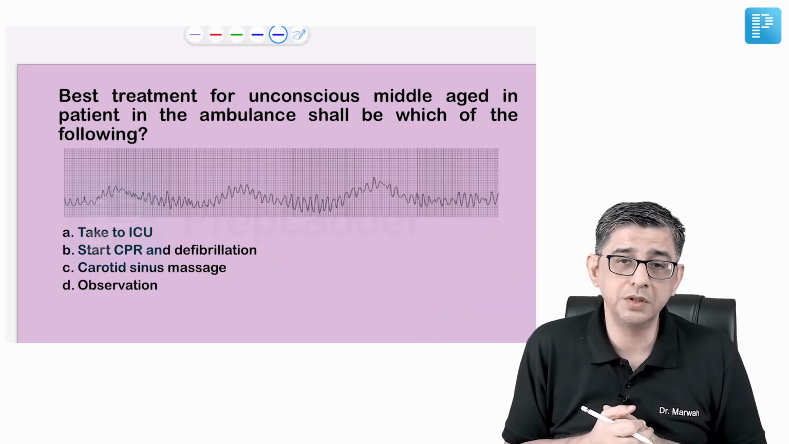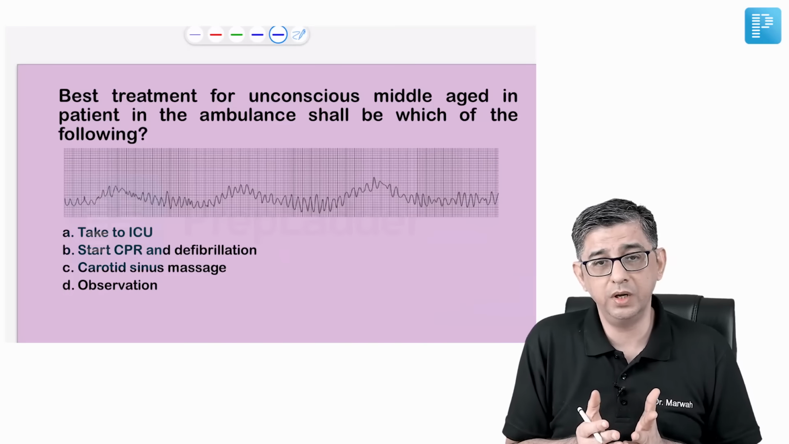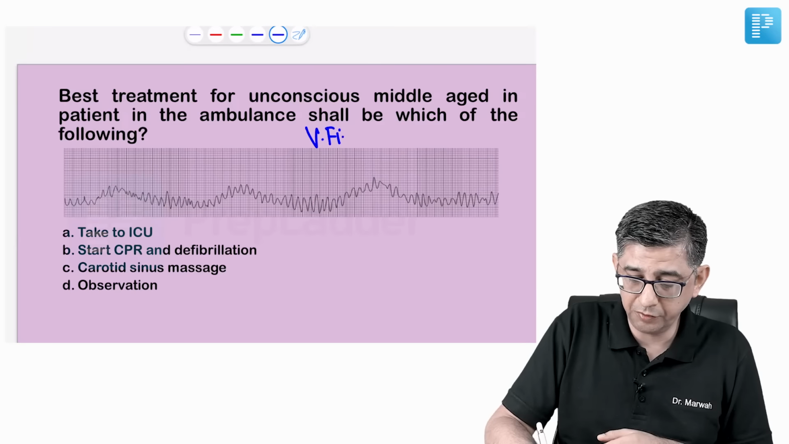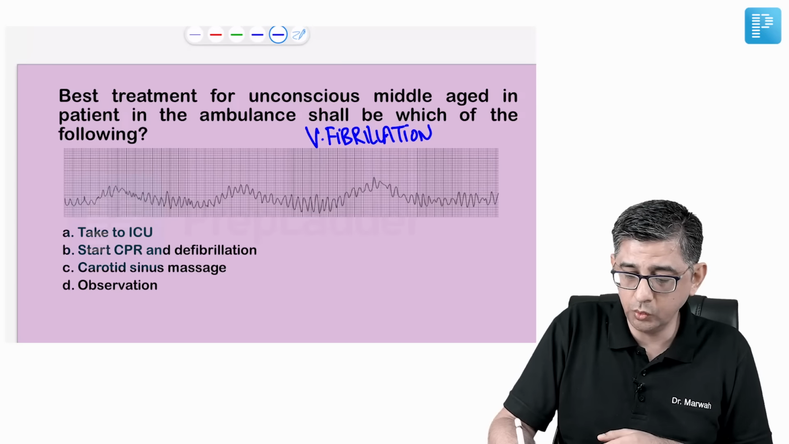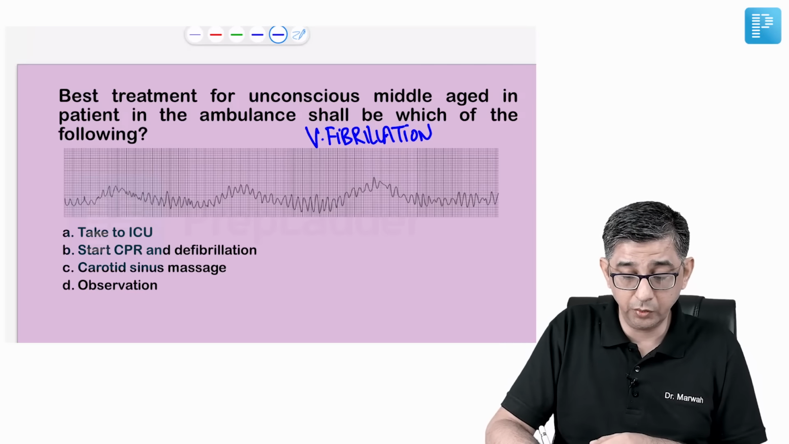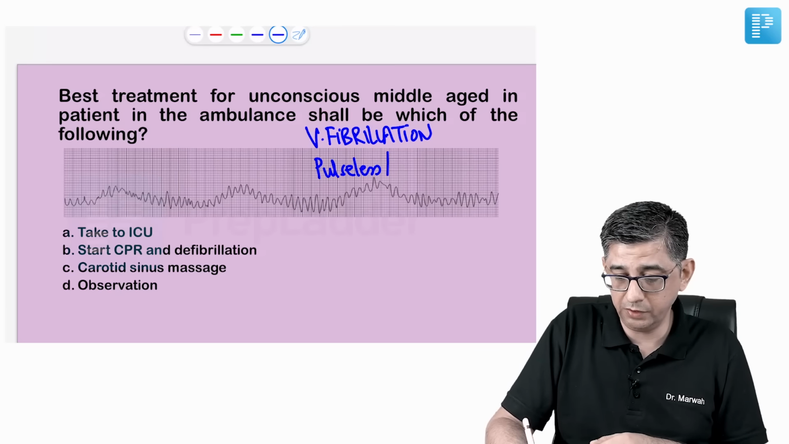Coming to the next one, the question says, what is the best treatment for an unconscious middle-aged patient who's in an ambulance? And you can very well see that this person is having ventricular fibrillation. There's a twitching in the ECG. There are no P, QRS, T waves present. And because of the twitching of the heart, the patient will become pulseless and the BP of the patient will crash.